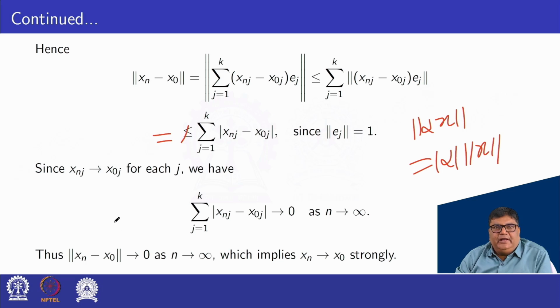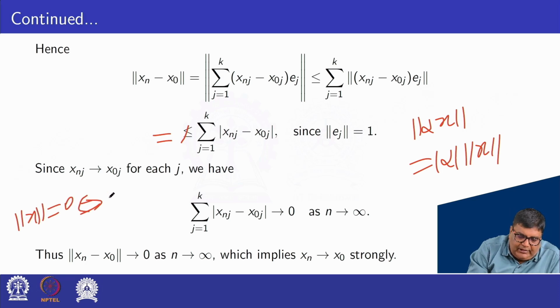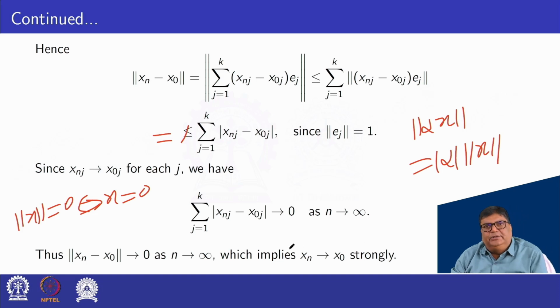We know that norm x is equal to 0 if and only if x is equal to 0. So norm of xn minus x0 tends to 0. If norm of xn minus x0 tends to 0, it means xn minus x0 tends to 0, that is, xn converges to x0. Here it converges under the norm, that is, xn converges to x0 strongly. This completes the proof of the theorem.